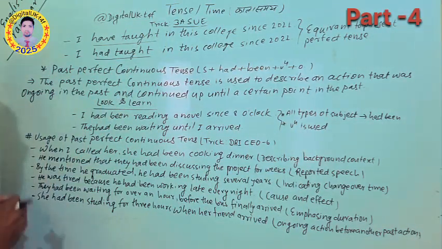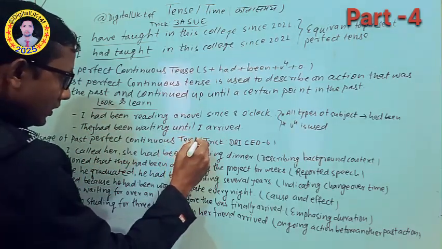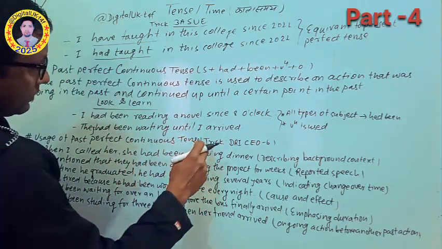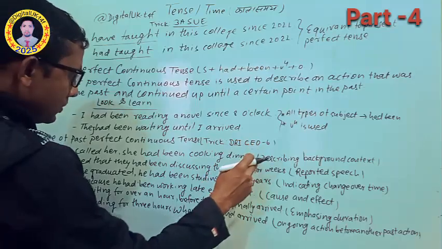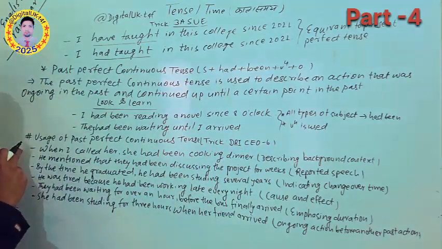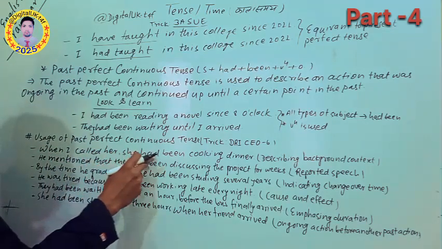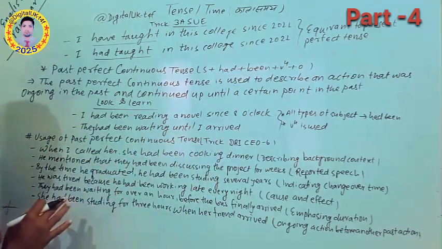Let's discuss the usage of the past perfect continuous tense. For that, you should keep in mind these tricks. Dry CO. Altogether we will discuss six uses here. You can see in the first sentence: when I called her, she had been cooking dinner.